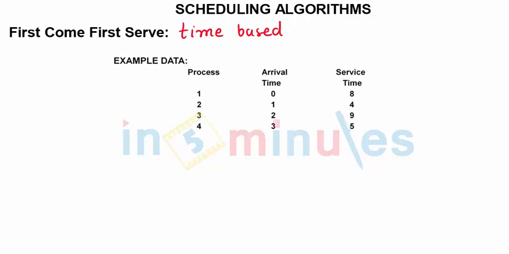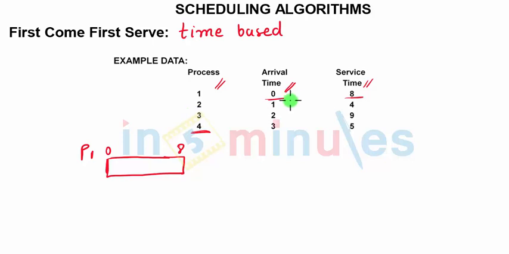We have this sample data. These are the processes, this is the arrival time, and this is the service time. Let's try to solve this with all this detail. These are the process IDs which we are talking about. Consider this way. Process 1 arrives at 0. So starting from it, the first 8 cycles would be taken by process 1. So 0 to 8 taken.